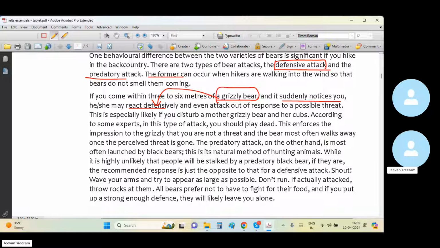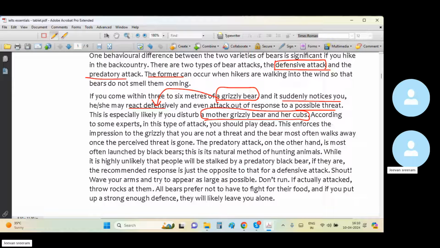Even attack in response to a possible threat. If they feel there would be a threat, they may attack, that too defensively. This is especially likely if you disturb a mother grizzly bear and her cubs, right?